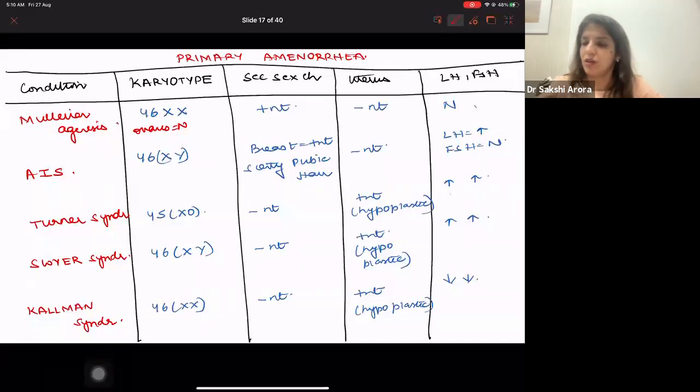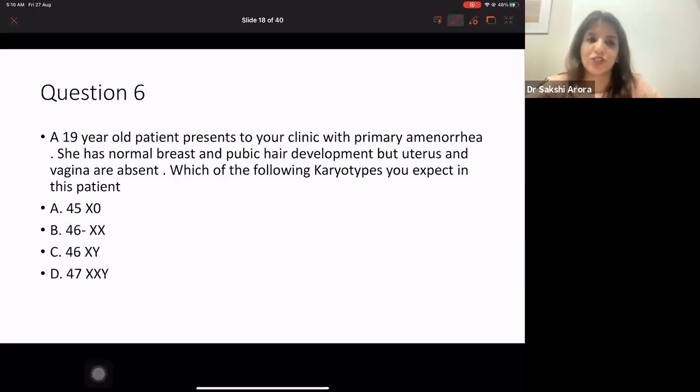Now, look at this question. A 19-year-old patient presents to your clinic with primary amenorrhea. She has normal breast and pubic hair development, but uterus and vagina are absent. Which of the following karyotypes you expect in this patient? Right?